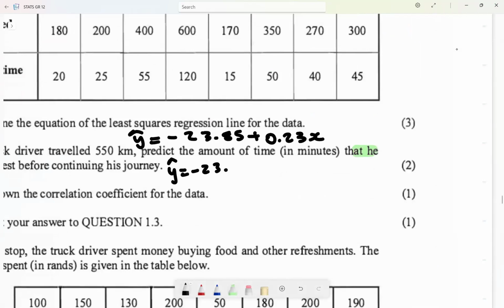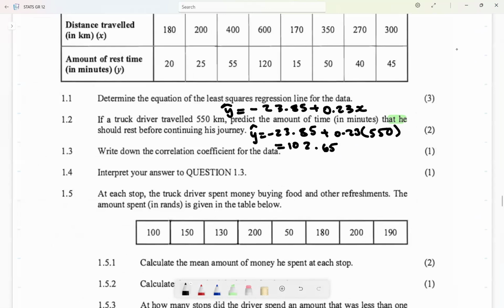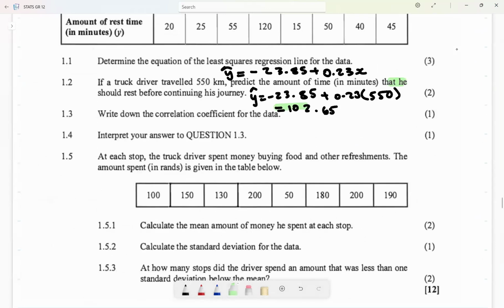So far, we have never encountered any problems. Multiply by 550 again. Then we see that the number of minutes of rest is going to be what? 102.65. This is what I get. Let me just confirm. Okay, 102.65. Yes. And this is the answer.